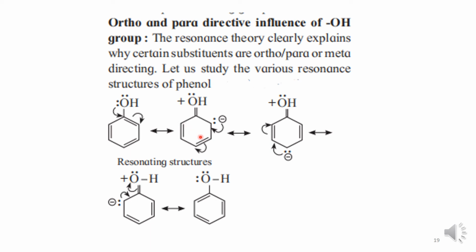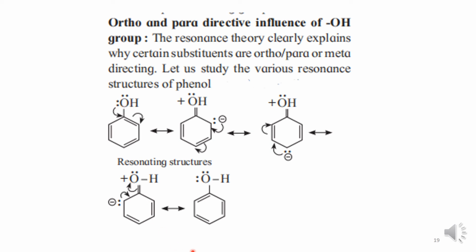Therefore, the OH group activates the benzene ring for attack of the second substituent, and these are the electron rich centers. All ortho and para directing groups possess a non-bonding electron pair on the atom which is directly attached to the aromatic ring. See, this oxygen has two lone pairs of electrons. So that is why this is an ortho and para directing group.